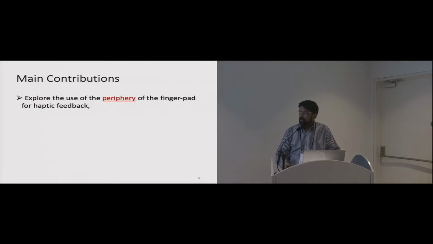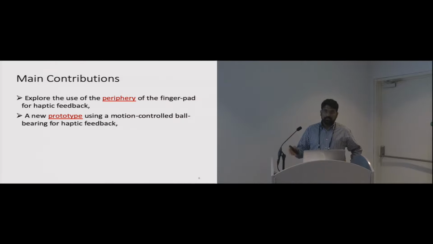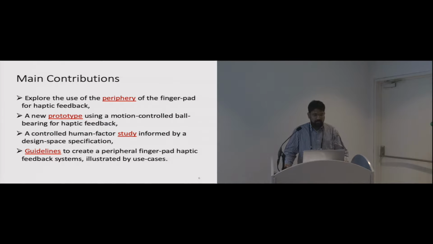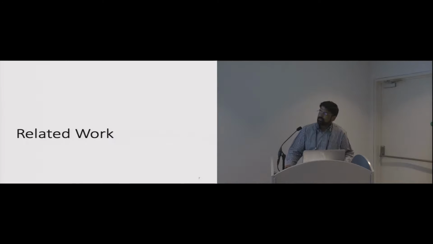So that's our goal. The main contribution of the paper is looking at the periphery of the finger pad. This is something that has not been explored before. We also give a prototype that could be used for haptic feedback at the periphery of the finger. Then we give a controlled human factors study in the paper, and a design space for this kind of feedback system, and also some guidelines for peripheral finger pad haptic feedback systems. Those are the main contributions of the paper.